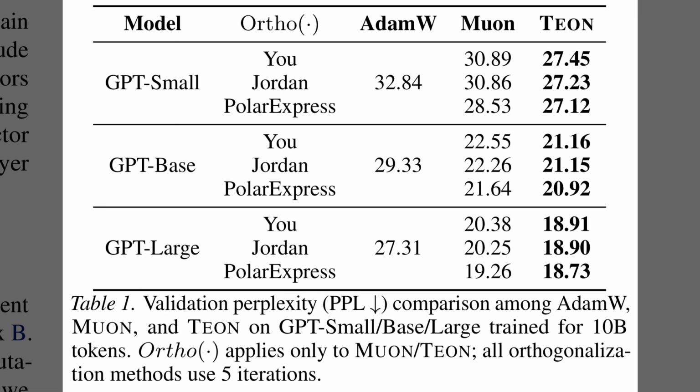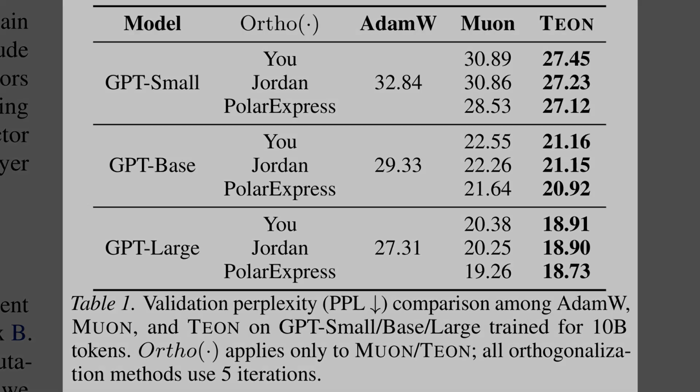Okay. While the previous curves focused on the small model, Table 1 expands the evaluation to GPT's small, base, and large sizes. It compares validation perplexity across 3 optimizers: AdamW, MUON, and TEON. Across the board, TEON consistently delivers the lowest perplexity scores, which you can see in the bolded far right column. For example, looking at the GPT large section at the bottom, TEON with Polar Express achieves a score of 18.73, clearly beating MUON at 19.26 and AdamW at 27.31.